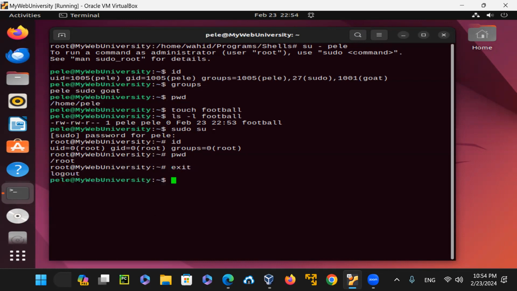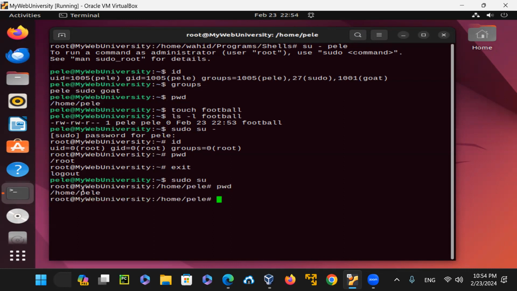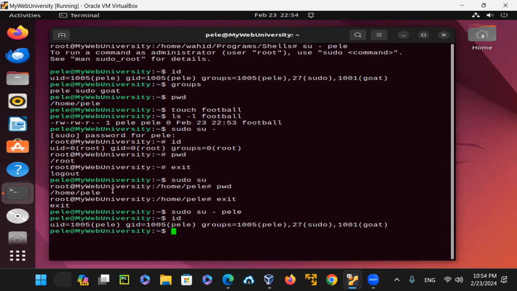If I didn't do that one and I just say up to here, so it's user, notice this time I'm in the directory of LA, not the profile of root, because I did not do that. What I wanted to do: if I just go here and do dash Pele, it changes my profile at the same time and stays with the user Pele profile. So depending on what you type in after switch user, you get a different environment and different permissions.